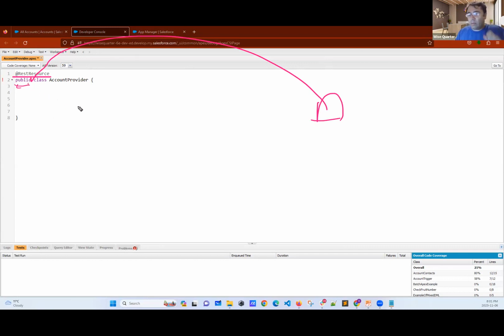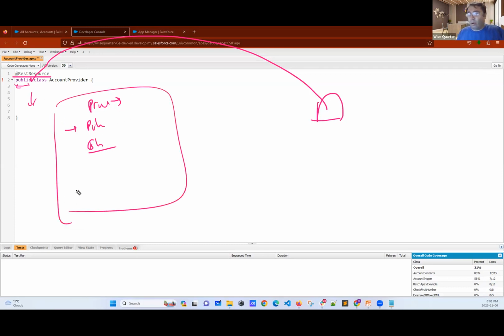We have some access modifiers, right? One is private, the other one is public, and we have global. Now, private means just you can reach in this class. Public means, yes, I have an org, and in my org, everybody can reach this public class or method.